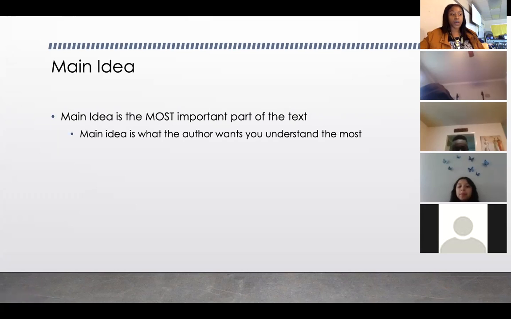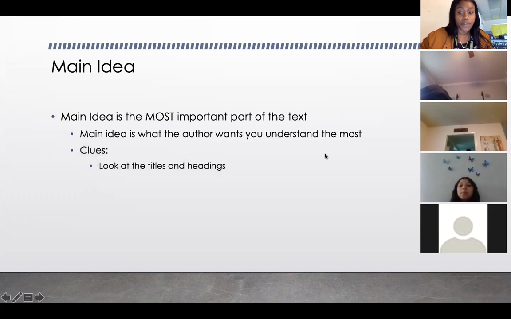All right, so some things to help you identify main idea. There are clues. All right, so we're going to go through the clues. I'll have each one of you read out one of the clues. So let's start with the first one. Dewan, read the first one for us. Look at the titles and headings. Right, so the titles and headings are clues to what you're going to be reading about.